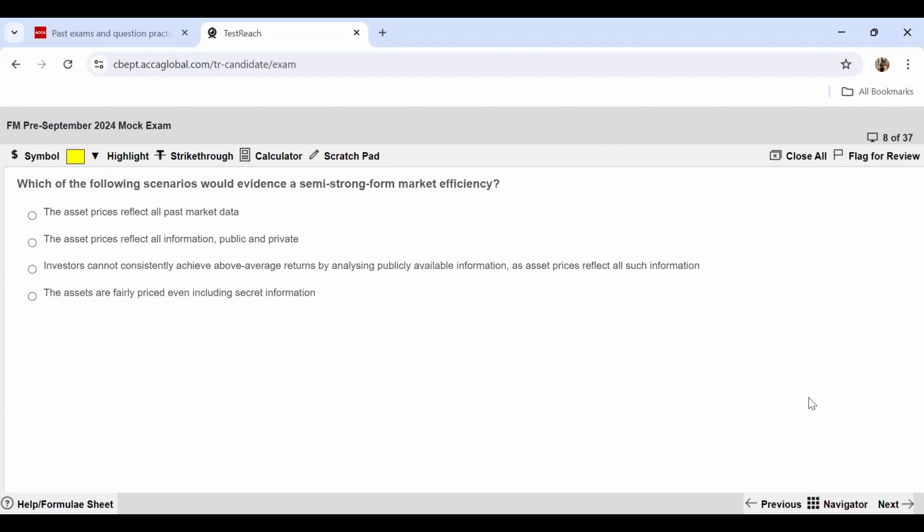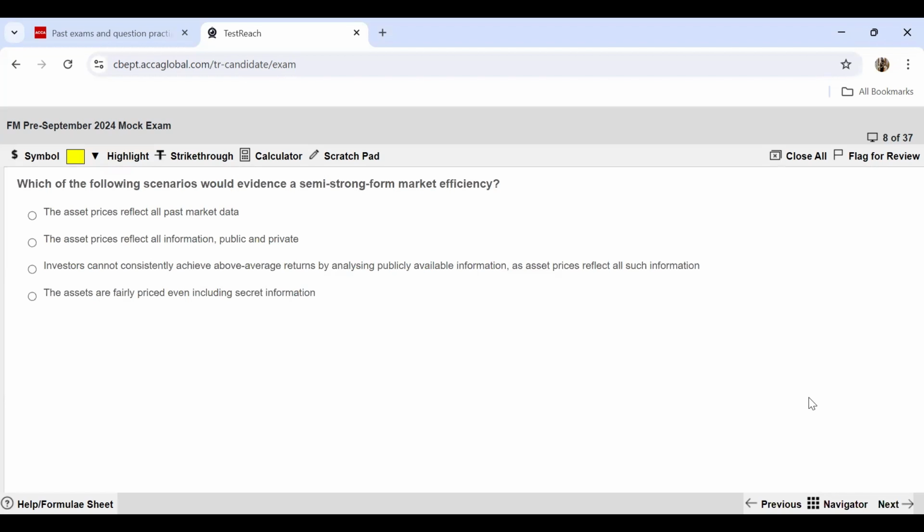Question 8 says, which of the following scenarios would evidence a semi-strong form market efficiency? So semi-strong market efficient is the one wherein the publicly available information is immediately absorbed into the market share prices. Let's have a read at the statements. First statement says, asset prices reflect all past market data. So that's rather your weak form of market efficiency because past data is what is absorbed in the weak form of market. Asset prices reflect all information, public and private. No, that's rather the strong form market wherein public and private both information is reflected.